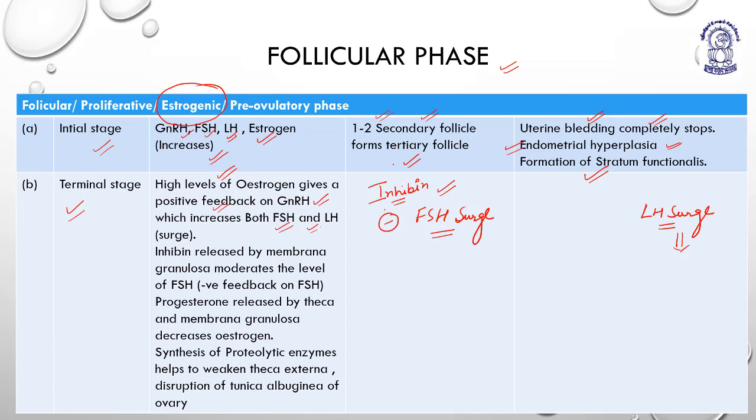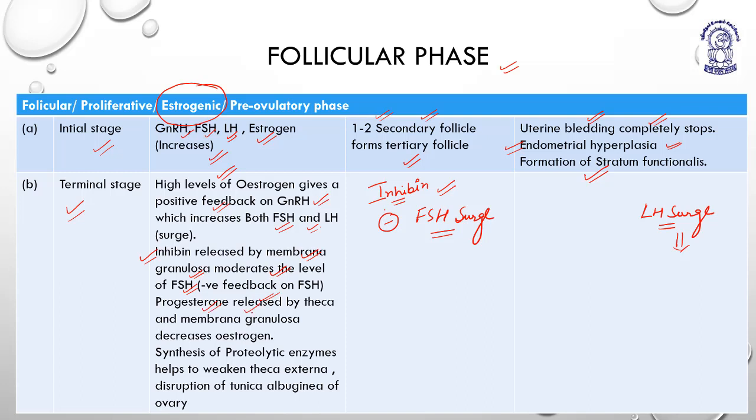High levels of estrogen activate GnRH, which further activates FSH and LH. Inhibin, released by the membrana granulosa of the follicle, or the follicular cells, moderates the level of FSH. Negative feedback on FSH. Inhibin is also released by the corpus luteum. You can remember both: inhibin is released by the corpus luteum and the membrana granulosa, because those membrana granulosa cells are going to form the corpus luteum. They have a negative feedback on FSH.